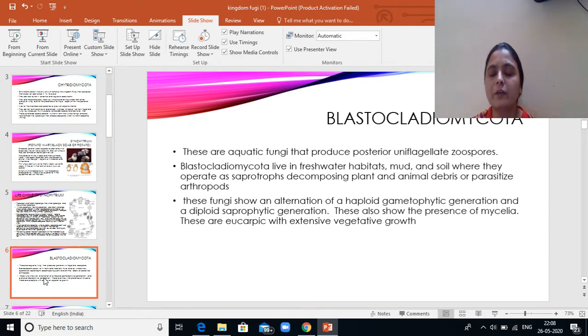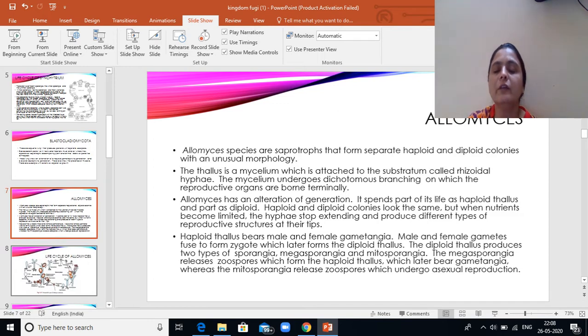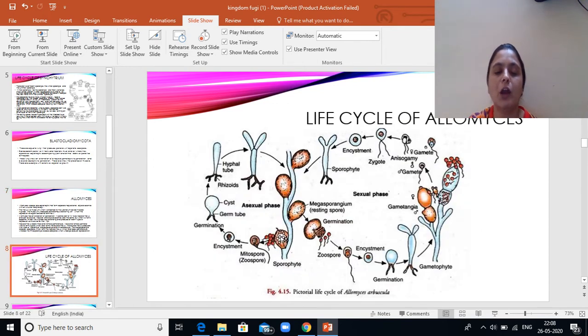So in the previous example we saw Synchytrium, where the fungus was holocarpic and the whole of the fungus was transformed into reproductive parts, but this group shows the presence of extensive growth. So in this example we will be studying Allomyces. First we see the life cycle and the structure of Allomyces.